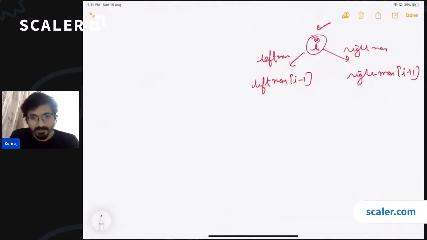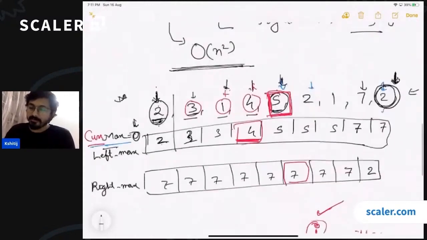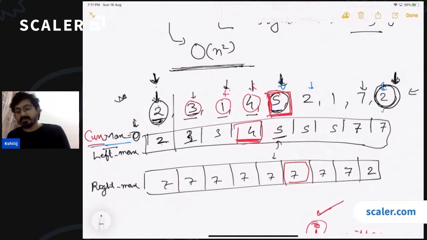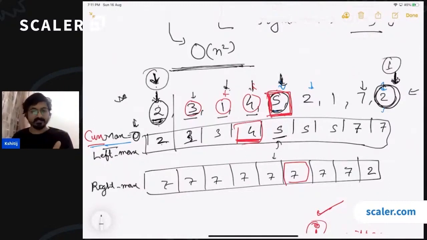Okay. What if we store in the ith index itself? Will that work? That will definitely work, Anushka. You will just have to check. Like you can also store for every ith index what is the left max height at this index and right max height at this index. You will just have to calculate. You will have to keep check on the corner cases. Okay. If you are able to keep checks on the corner cases, then that will also work.